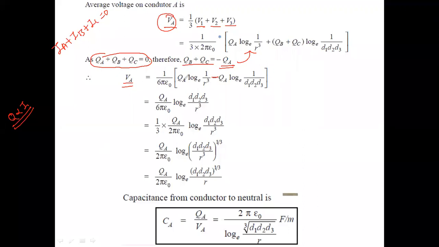Take QA common. So QA upon 6 pi epsilon 0 log e D1 D2 D3 upon r cube. Apply the log property also. Now take 1 upon 3 outside: QA upon 2 pi epsilon 0, 1 by 3 log e D1 D2 D3 upon r cube.